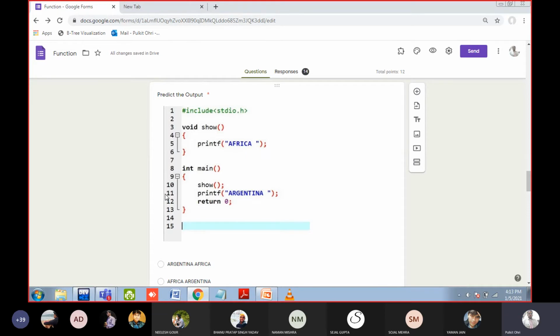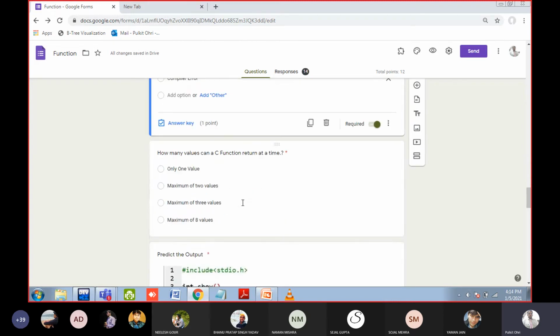Okay. For example, I can give an example to you. You are studying in your home. You are studying a particular book. Someone came, so what you will do, you will bookmark that particular page that you are reading. You will attend the particular person. You will come back. So similarly here, show function is printed. It is executed. Then you will come back and you will execute the line number 11. Then Argentina is printed. So option number B is the answer.